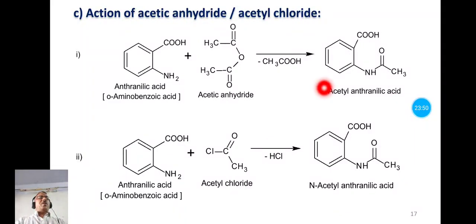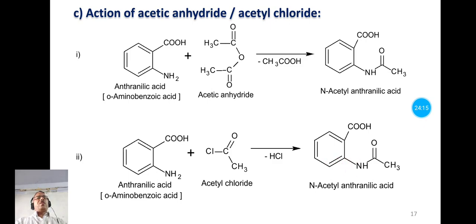Same product, that is N-acetyl anthranilic acid, is obtained from the anthranilic acid using acetyl chloride instead of acetic anhydride. So in this second reaction the anthranilic acid is treated with acetyl chloride. This is the acetyl chloride, then that forms the N-acetyl anthranilic acid.